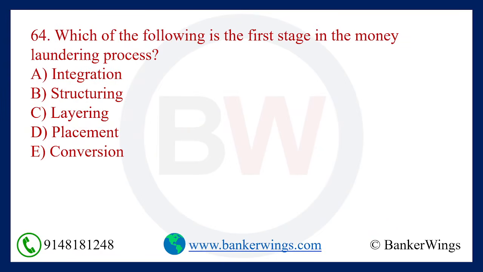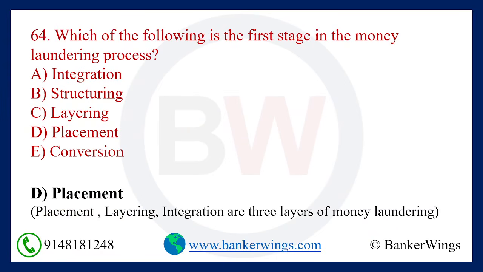Next question. Which of the following is the first stage in the money laundering process? Okay. Which is the first stage? It is placement. Okay. In money laundering, first placement, after that layering, after that integration. There are 3 layers of money laundering. They are placement, layering, and integration.